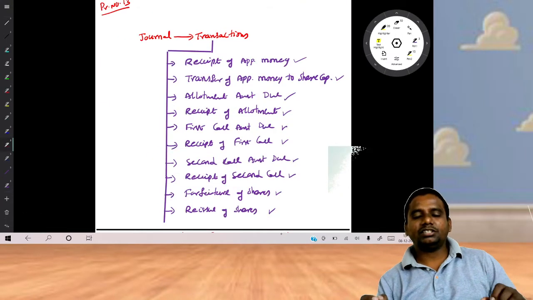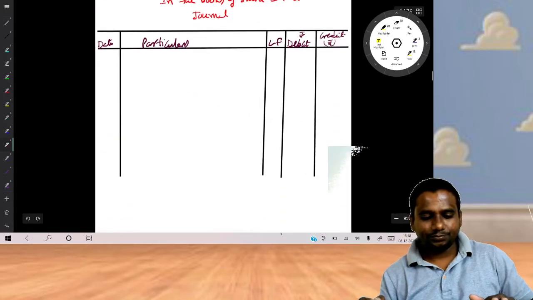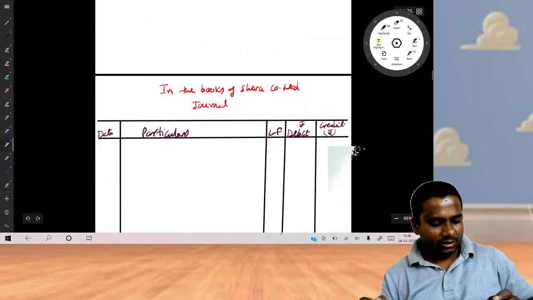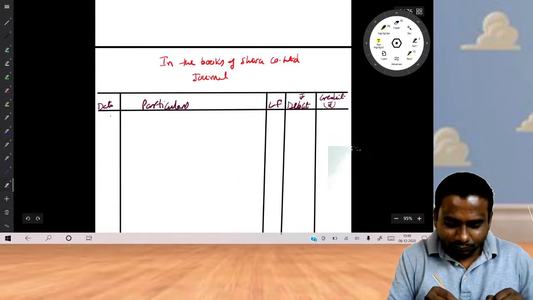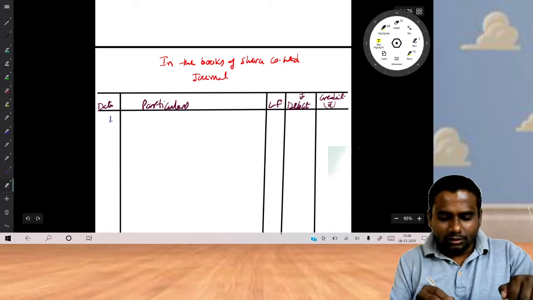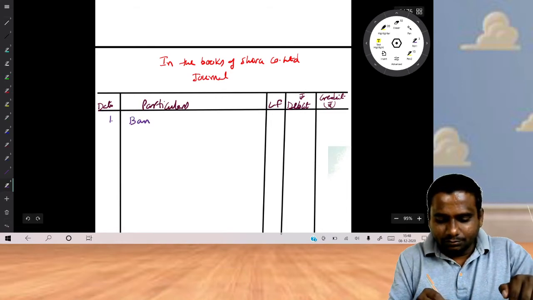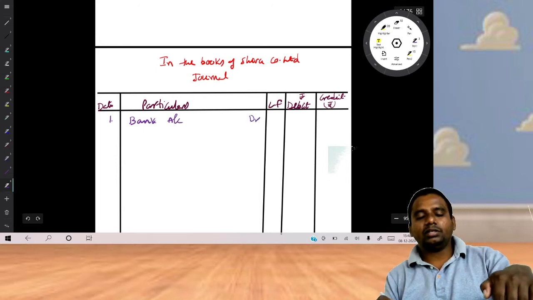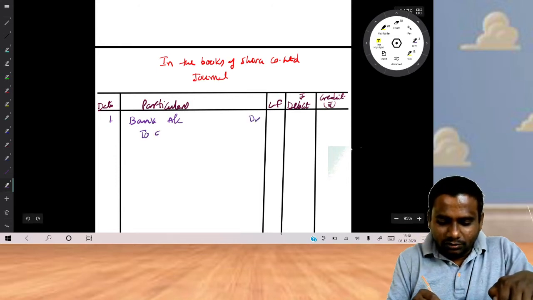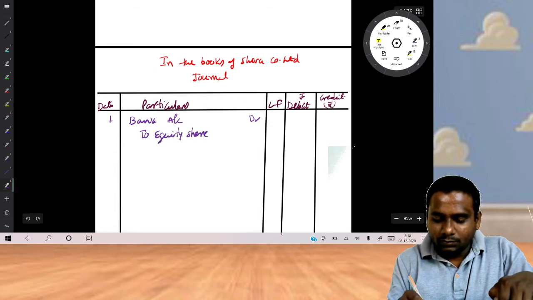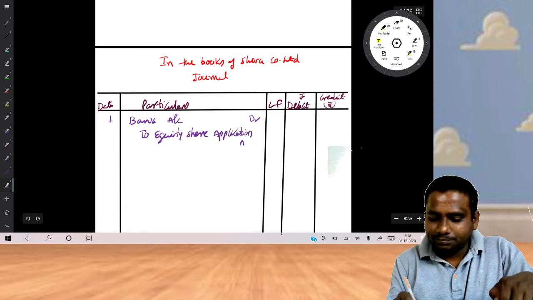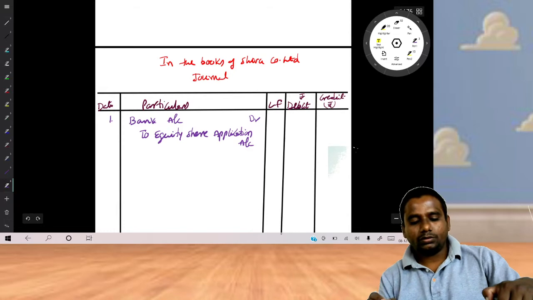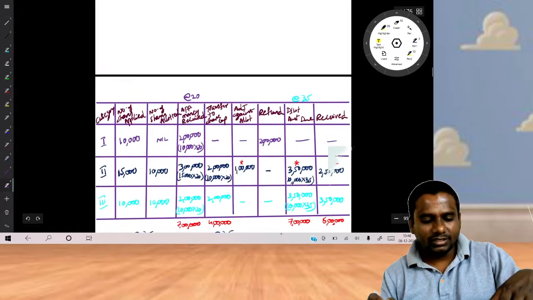Receipt of application money. What is the entry for receipt of application money? No date available, right? Bank account to debit, to equity share application account. How much amount received? Look at the statement.